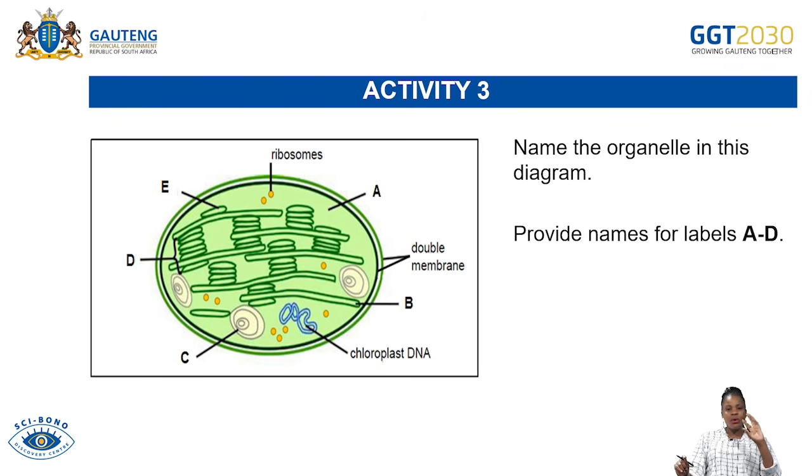What does that mean now? It means that you must be able to draw and provide the correct labels for the chloroplast. This is a possible drawing that you might be asked to draw at the end of the year.